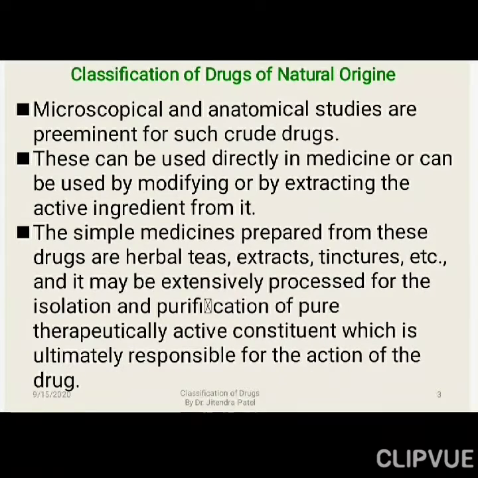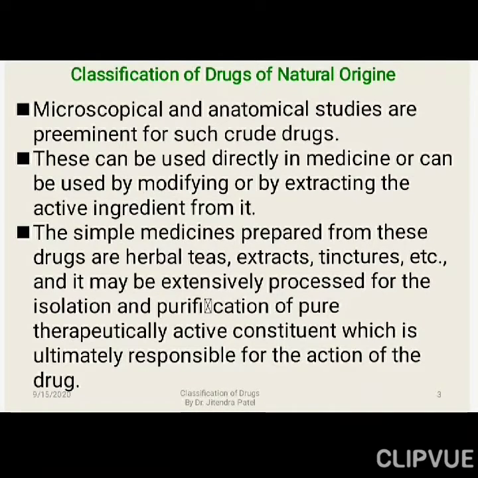The simple medicines prepared from these drugs are herbal teas, right? So when we are preparing the herbal teas, we are adding tea leaf particles and mint leaves or ginger, or different herbs which have aroma, used as a flavoring agent. So ultimately the source is the plants only, or sometimes we are using an extract, right? We are extracting the active constituents with the help of a suitable solvent, so the ultimate source is plant only, whatever the form, it is in the organized form.